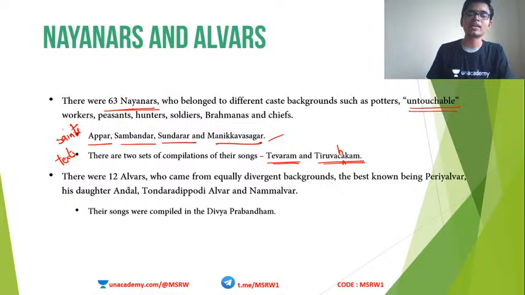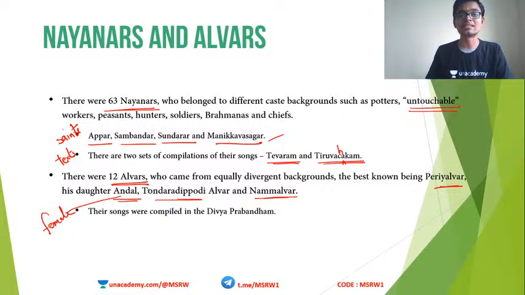Similarly, there were 12 Alvars, including Periyalvar, his daughter Andal, Tondaradippodi, Nammalvar, etc. One important point to note here is that Andal, who is a female, is in the Alvar sect. I have seen mock questions for UPSC saying that women were also accepted into the Bhakti cult, for example Andal in the Nayanar group.